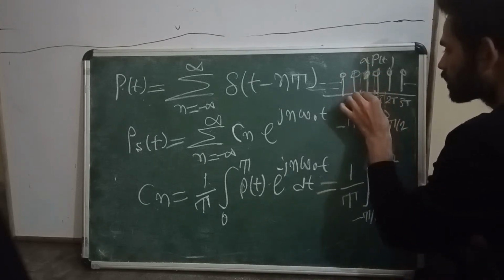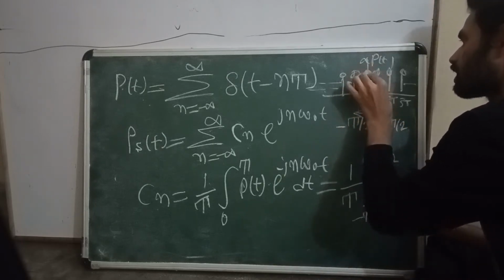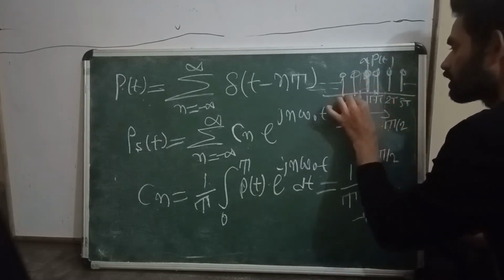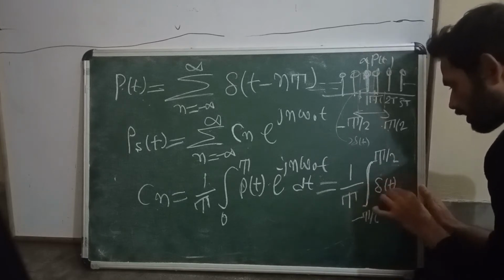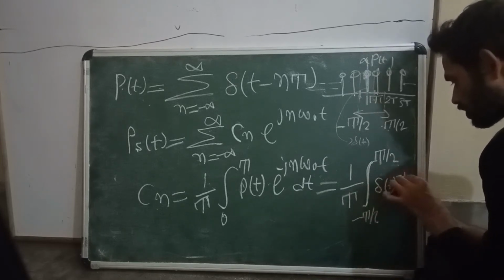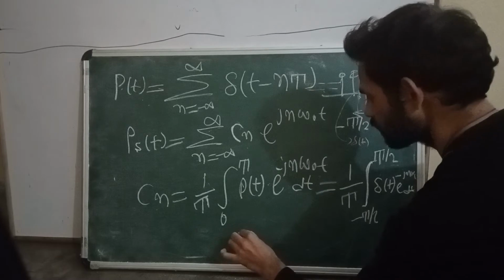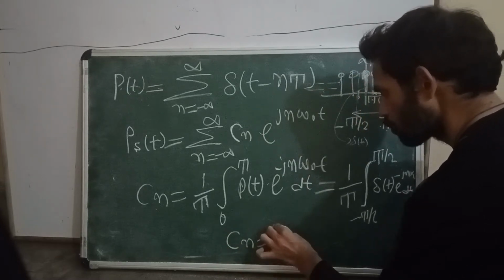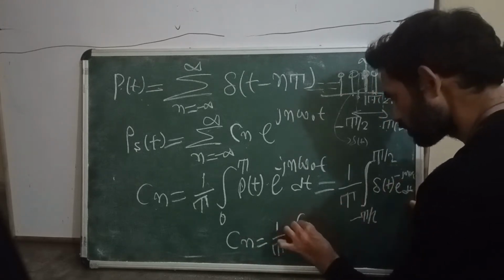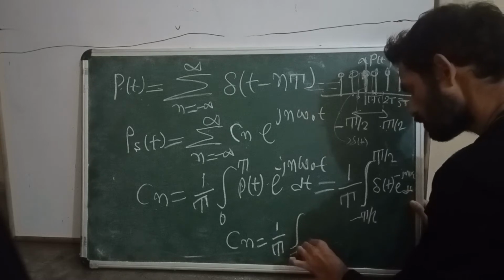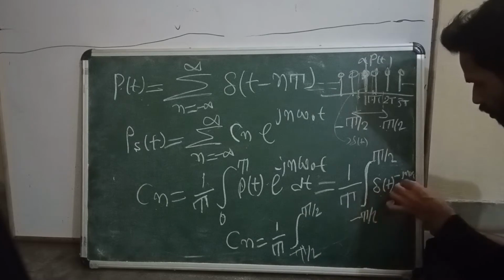Then I can divide this from minus T by 2 to plus T by 2. It is containing only this single impulse, that is nothing but delta of t. Then I can write here delta of t into e^(-j n omega naught t) dt. So see here, cn is equal to 1 by T integration from minus T by 2 to plus T by 2 of delta of t into e^(-j n omega naught t).